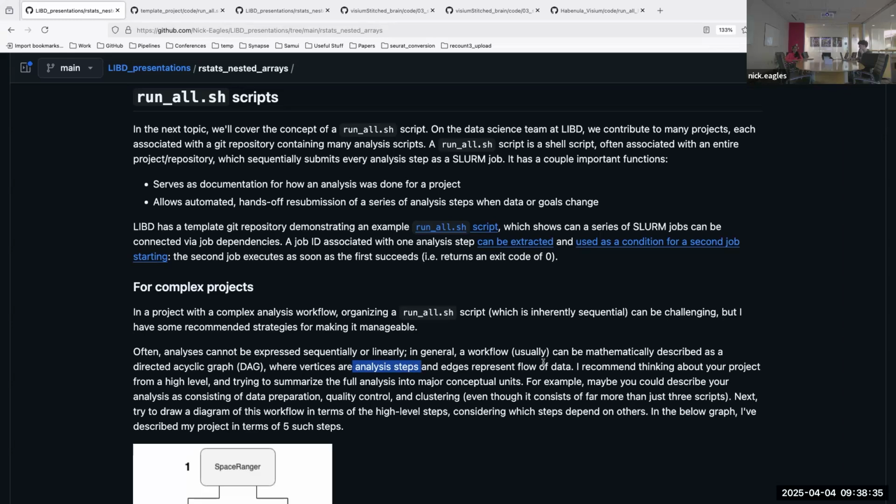So if you have a project, I think this was helpful for me: I just try to think about it from a high level and then summarize the major analysis steps into units. So you might describe these units as data preparation, quality control, and clustering. And that might involve a lot more scripts than just those 3 things that I mentioned. But just as a starting point, I think it can be useful to summarize the high level steps. And then you can draw a diagram.